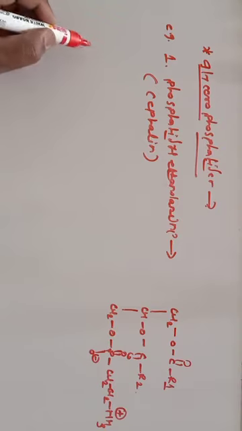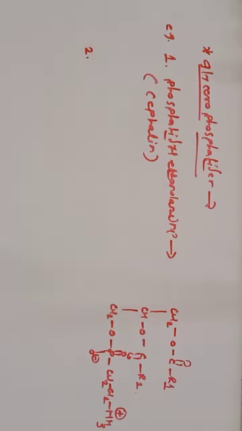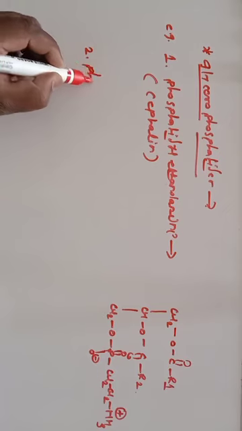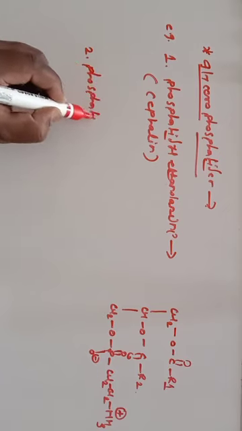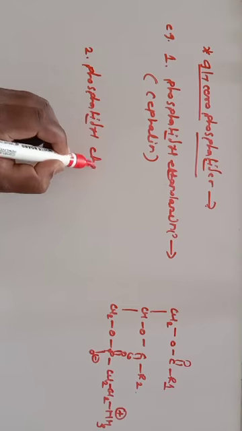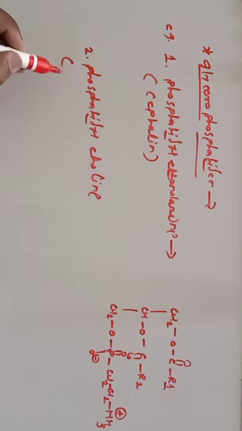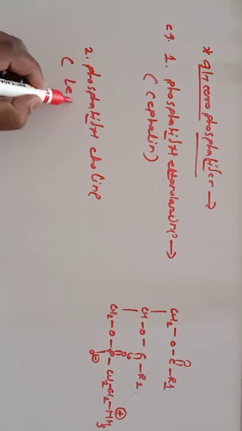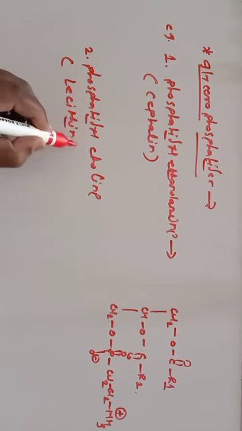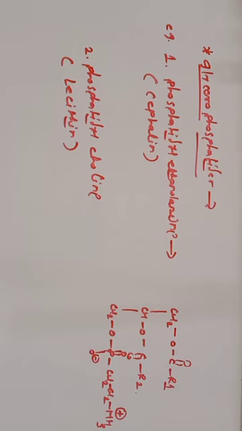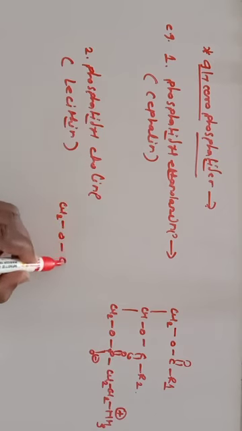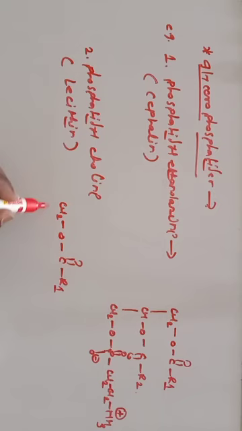Another example of glycerophosphatide is phosphatidyl choline, also known as lecithin. If you see the structure of lecithin, the difference is that this group is the same.